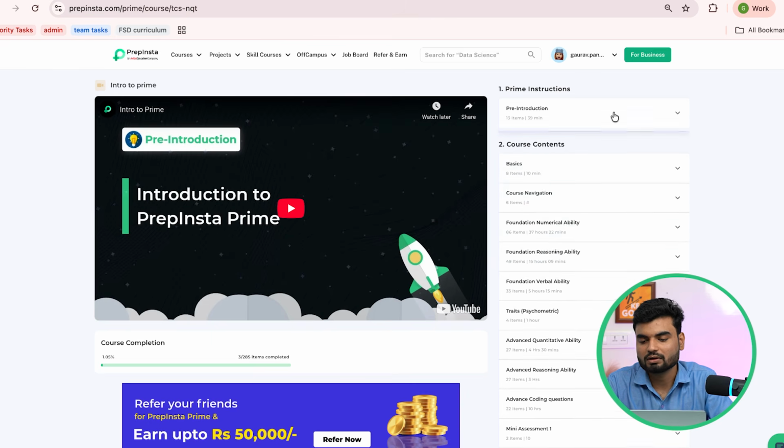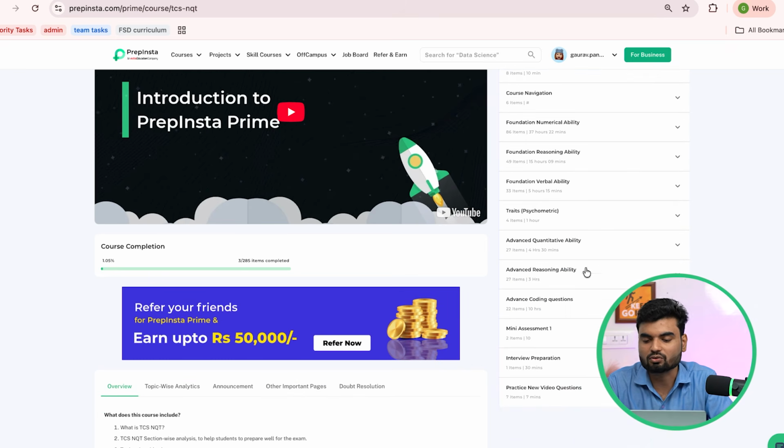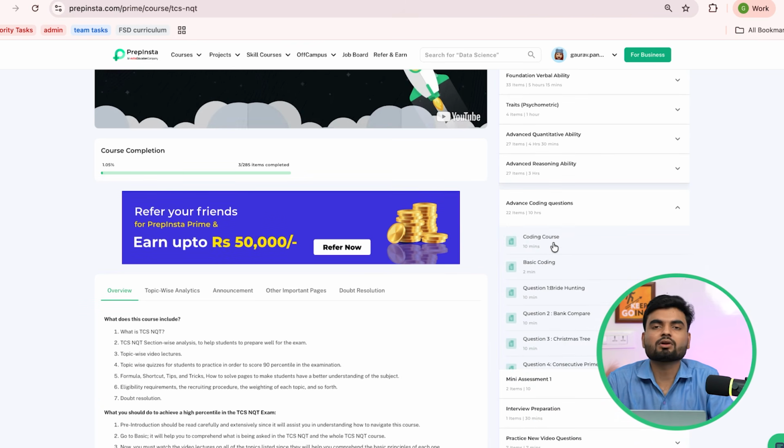If you'll see this course, here you have your basics, foundation of numerical ability, means all the aptitude, verbal, whatever is necessary has been covered here. For the coding part also, quantitative aptitude, reasoning, everything will be here. So you go to the coding course. If you want to understand a specific coding or DSA topic, choose a specific course. It doesn't mean that you are taking a subscription for one particular program. You will have a 200 plus course library where you can learn any course which you want. But right now it's high time you should prepare for the TCS NQT. I recommend it, go through it, check it once, start learning and crack this TCS NQT.